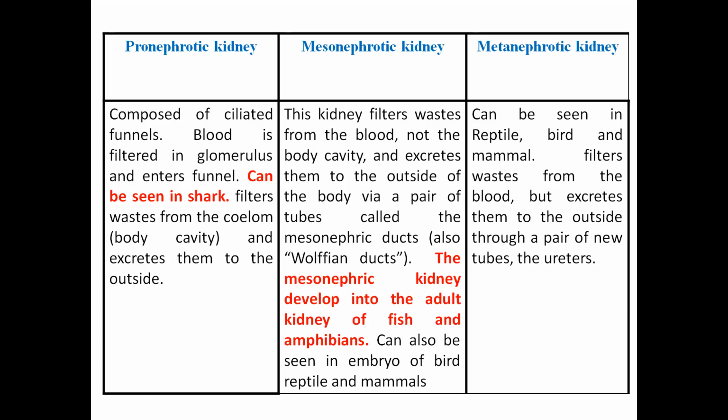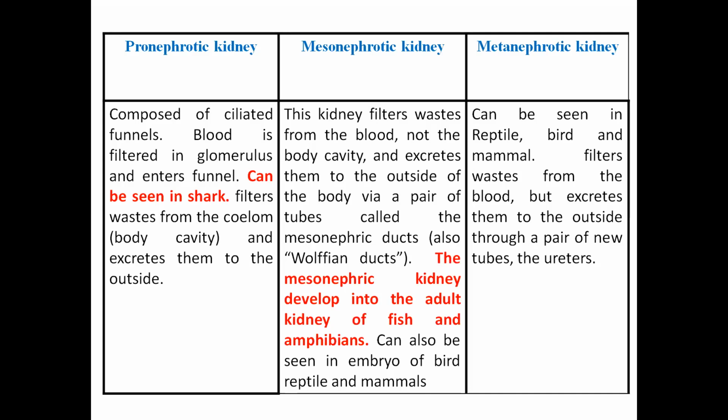Then the second one is the mesonephrotic kidney. The adult teleost fishes have the mesonephrotic kidney. During the embryonic stages, bony fishes have the pronephrotic kidney, which metamorphoses and becomes the mesonephrotic kidney in adults.